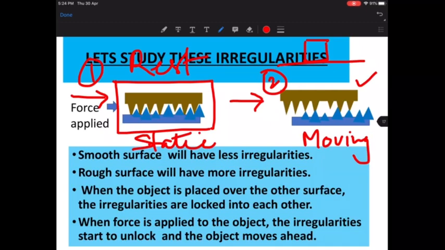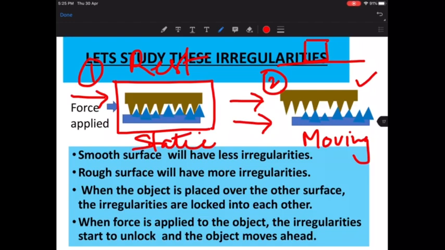Why is the friction more? Because the irregularities of both the surfaces have perfectly interlocked into each other. However, when I apply force to the object, the object starts moving and the irregularities do not lock into each other now. They unlock. That's why the friction now becomes less. If the friction is less, then only the object will be able to move. If the friction is more, the object will be stationary. So we have to overcome that friction. How do we overcome that friction? We overcome friction by applying force to it. Do you get me?